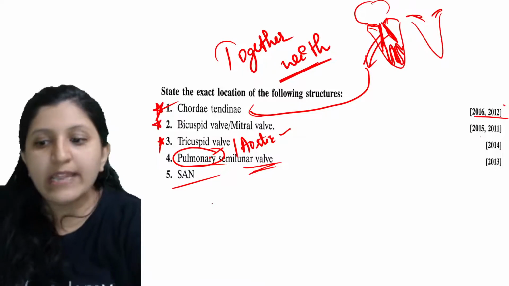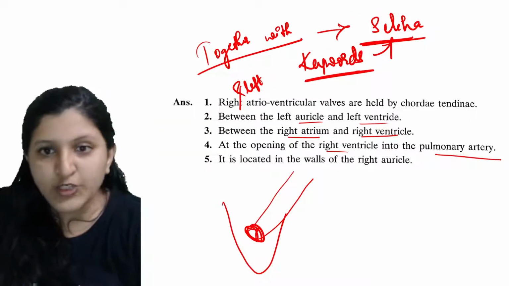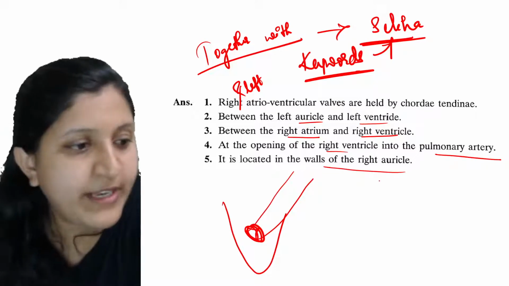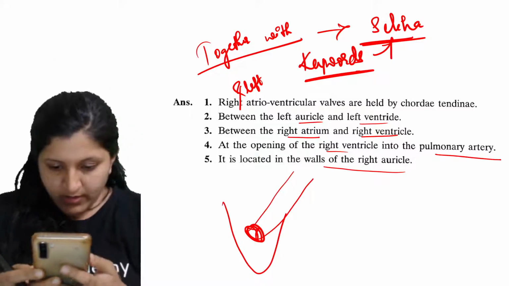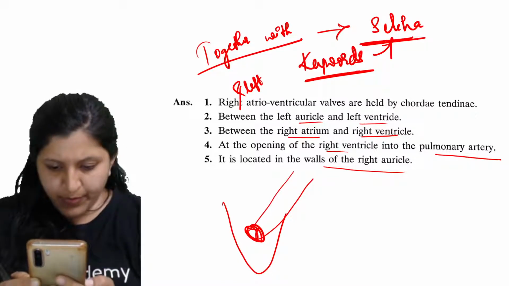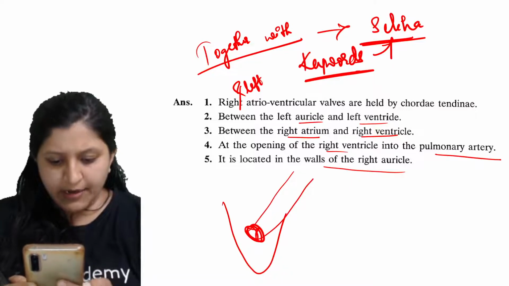Okay, so then there is SAN. So where is it located? So it is located in the walls of the right auricle. Okay, all right. So SAN opening, okay, so between right auricle and right ventricle.